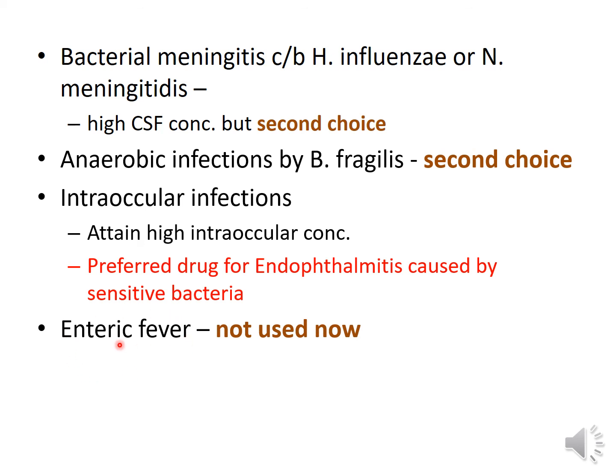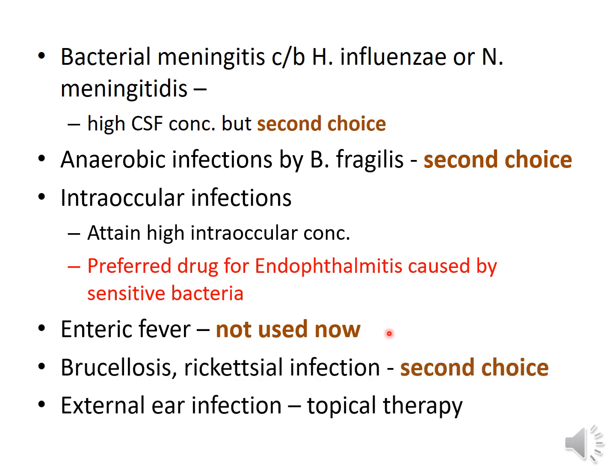Chloramphenicol previously was used in enteric fever, and it was the first antibiotic to be used for treatment of typhoid fever, but due to development of high grade resistance, it is not used now. It can be used as a second choice in treatment of brucellosis and rickettsial infection, and as a topical therapy it can be used for external ear infection, but topical chloramphenicol should not be used at other sites because of